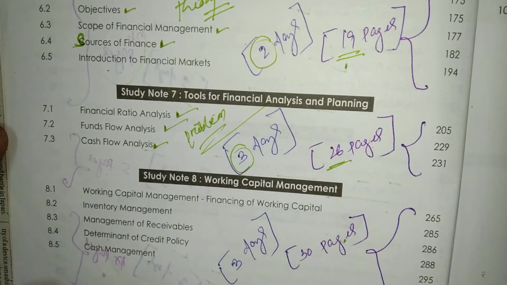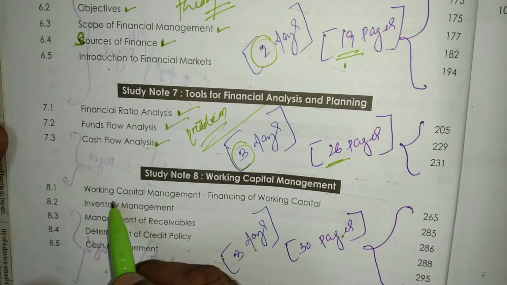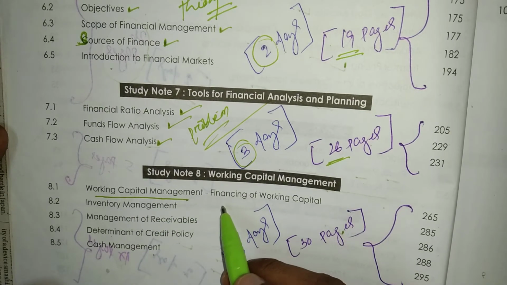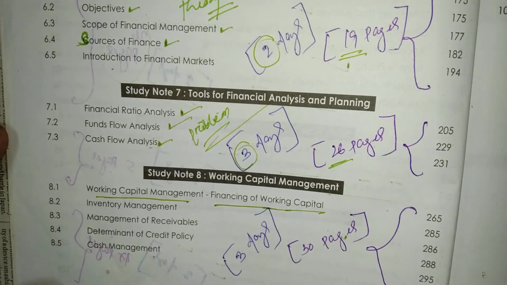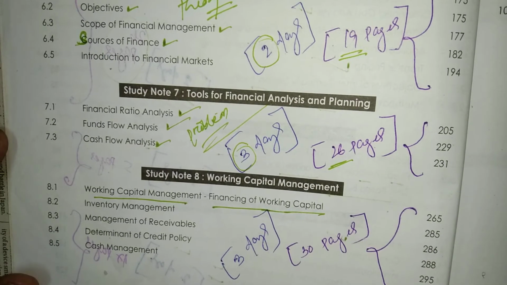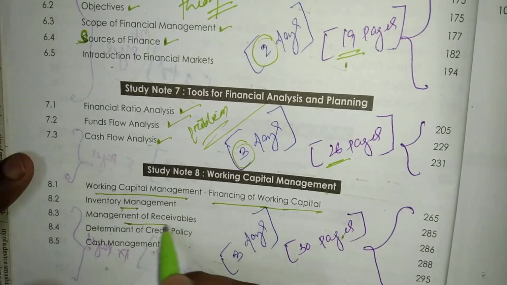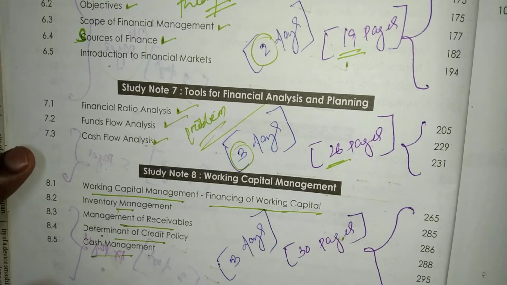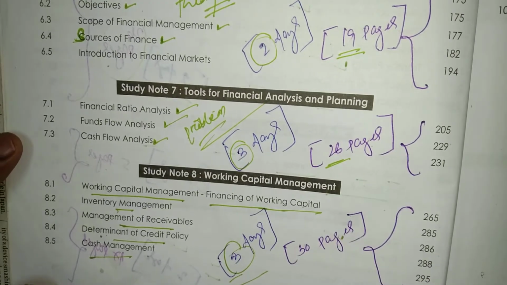Then study note number 8, that is working capital management. In this study note we have to study about what do you mean by working capital management and how to finance the working capital, financing of working capital. Then inventory management, management of receivables, then determinants of credit policy, cash management. 30 pages are there, and again it will take 3 days for the purpose of revision.